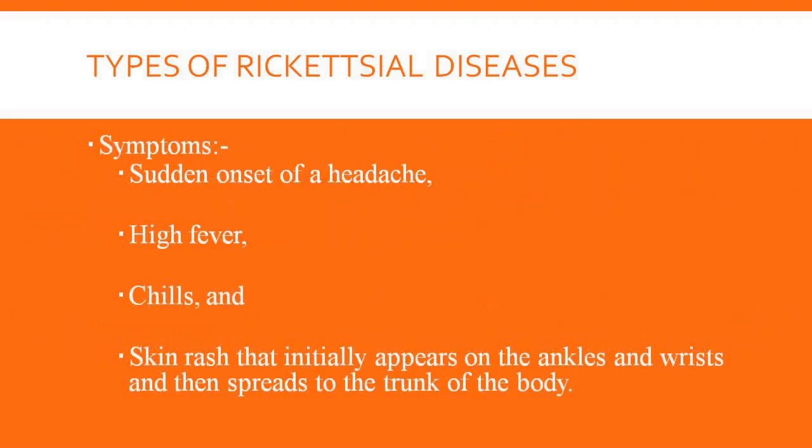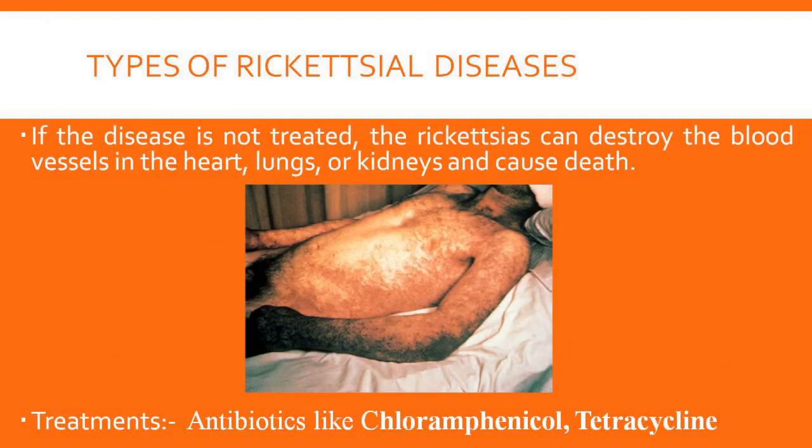Symptoms associated with this disease are sudden onset of headache, high fever, chills, and rash on the skin. First it appears on the ankles and wrists, and then it spreads to the trunk of the body. This is the image of a patient suffering from Rocky Mountain spotted fever. Rash can be seen on his body.